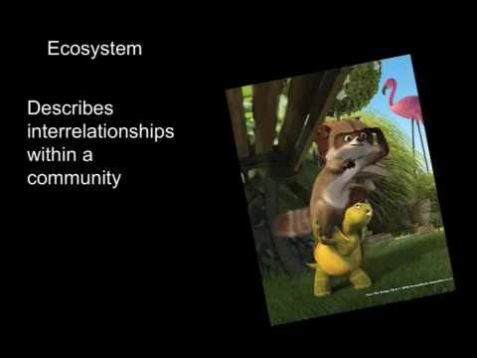Ecosystem. An ecosystem describes the interrelationships between the organisms in a community and their physical environment. An example of this can be the turtle helping the raccoon up in the air to see over the hedge so they can spot food for the whole community.